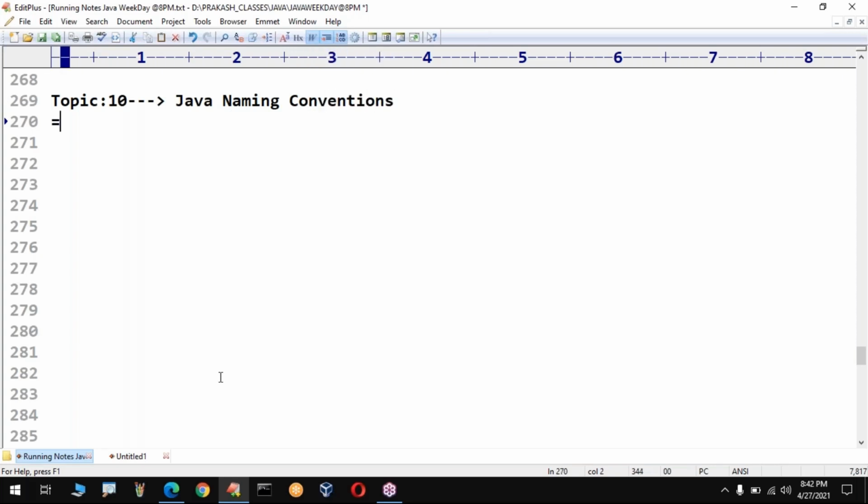In our house, when a naming ceremony is happening, we use some rules. Maybe the name of the kid begins with a god's name, or ends with a god's name. Like that, some naming rules will be there. In the same way, in Java also, while taking names, we need to follow some standard rules.